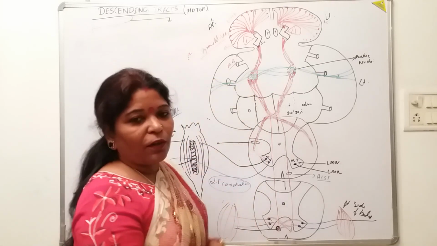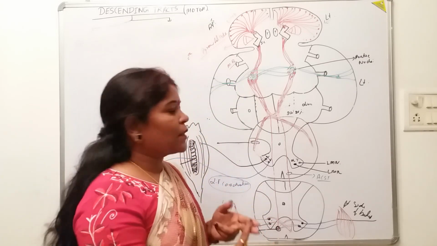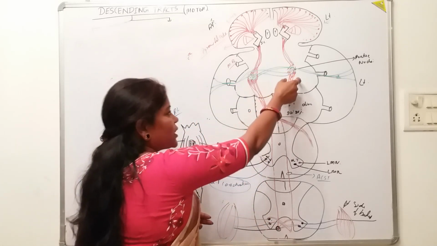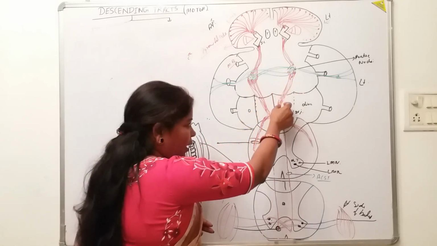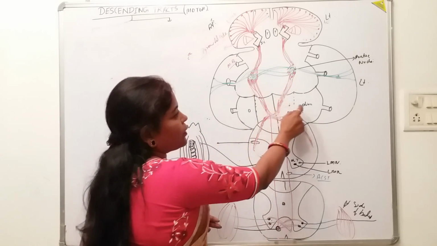In the medulla oblongata there is one very important story, the pyramidal decussation. The pyramid is the part where these descending tracts move downwards, not the olive.